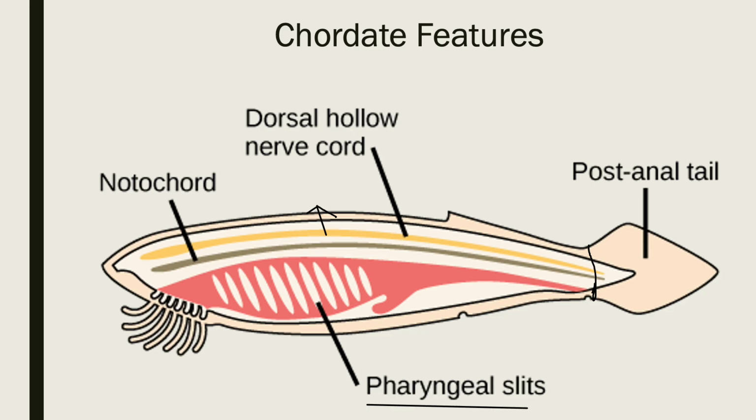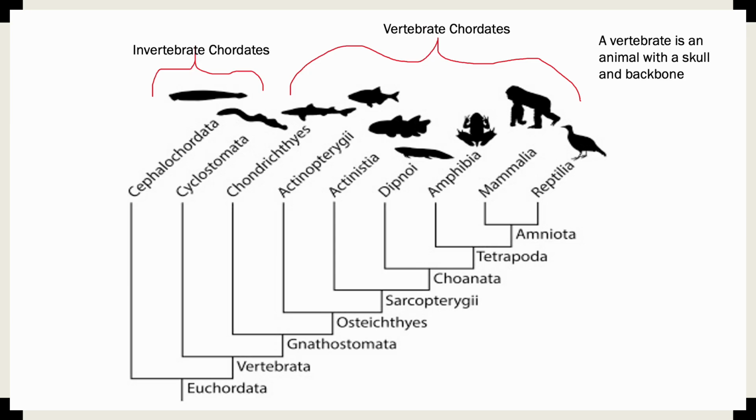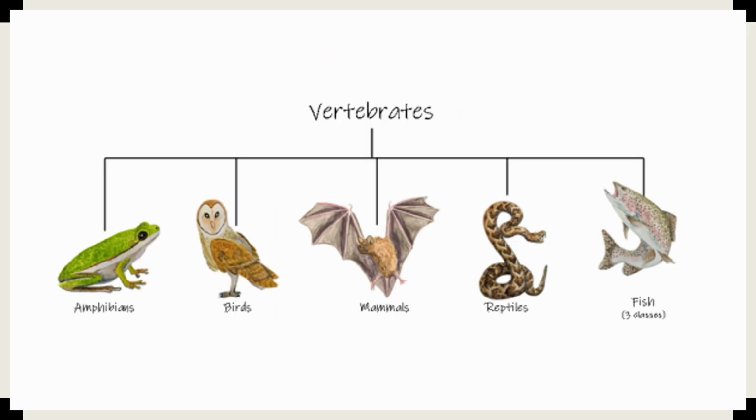And things like lancelets look exactly like this now. So they really keep to this whole body scheme, while other chordates will sort of morph, and these features will change into other types of body systems and organs. So again, here we see we do have invertebrate chordates, so the tunicates and the lancelets. Now, they're chordates because they share those 4 features, but they don't have a backbone. But then we also have vertebrate chordates, which means they're chordates, so they have those 4 features, but they do have a backbone.